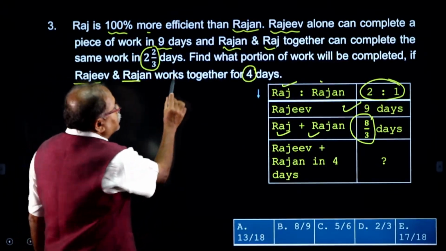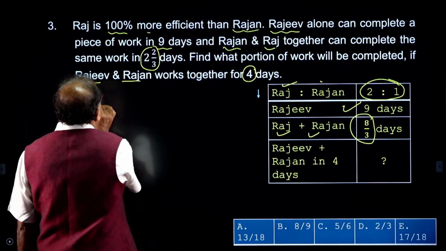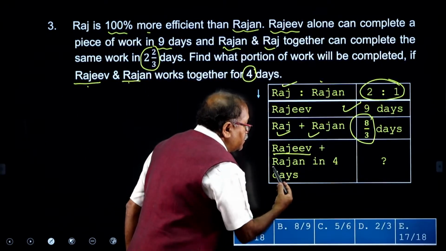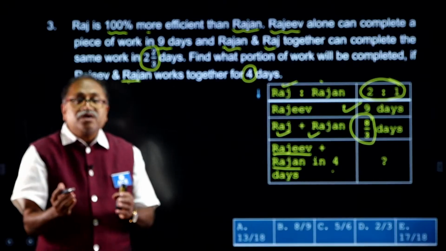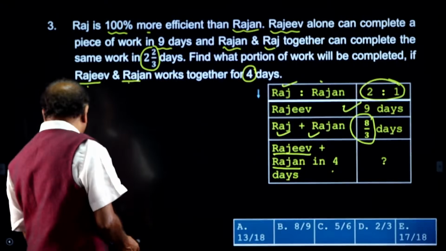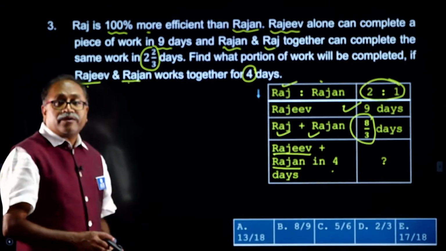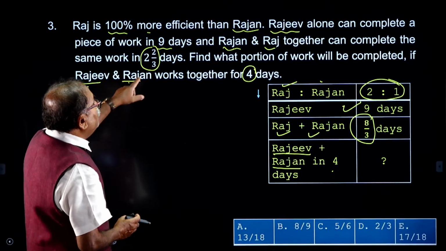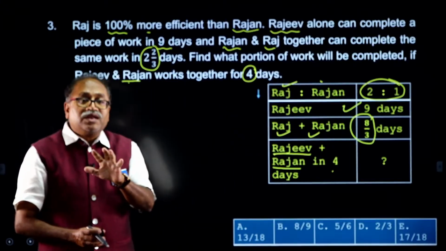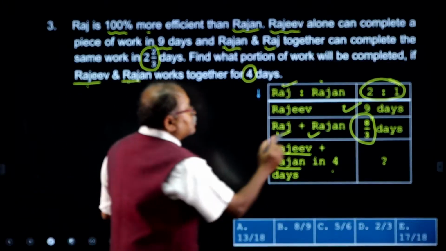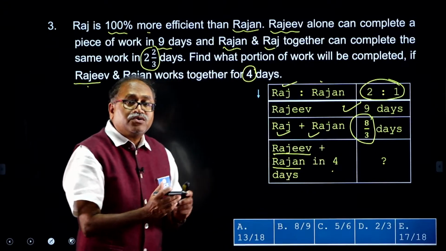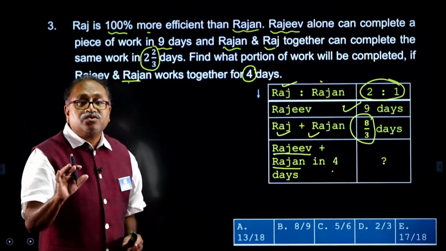Now, find the portion of the work that will be completed if Rajiv and Rajan work for 4 days. If Rajiv and Rajan work for 4 days, what part of the work will be completed? Hope my young friends you are understanding this. Now, let me give you some clue here. We know the efficiency ratio is 2:1, which means the total efficiency is 3. 2 is the efficiency of Raj and 1 is the efficiency of Rajan. So, the total efficiency is 3. Why should I take the total efficiency?